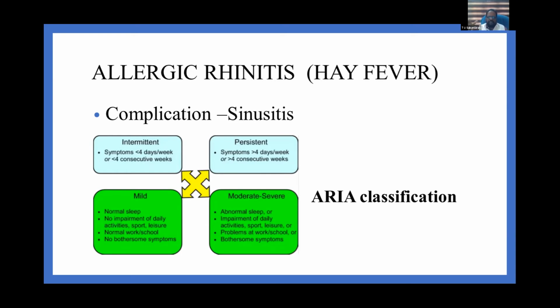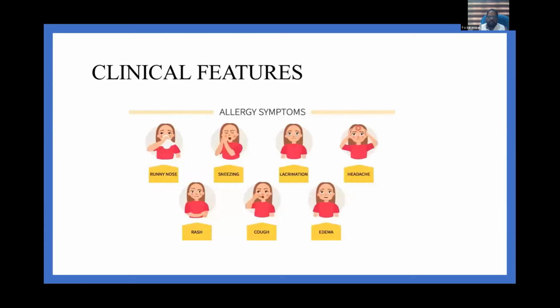Now, this is the classification of allergic rhinitis. The ARIA classification depends on the duration of illness, which can be intermittent or persistent, and on severity, which can be mild, or moderate to severe. So a child can have mild intermittent allergic rhinitis, mild persistent allergic rhinitis, or moderate-severe persistent allergic rhinitis. But fever is not common. These children can develop sinusitis, which can present with fever.